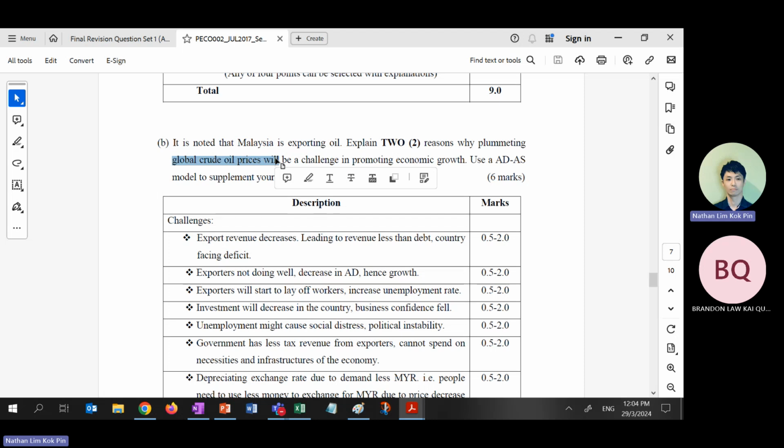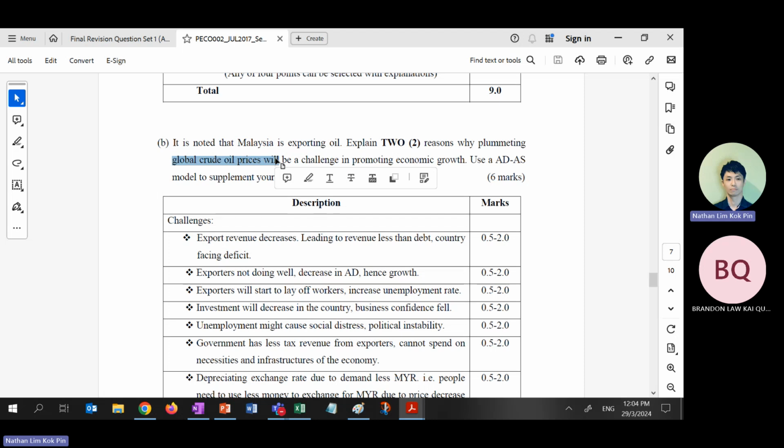No. You need to argue because revenue is equal to P times Q. When the oil price drops, the export revenue goes down. So from there, you start to talk about economic growth, and from there, you talk about exchange rates. Makes sense? Export revenue is the same as total revenue. It's still equal to P times Q, price times quantity. When price goes down, quantity remains the same or almost the same. The revenue goes down. Export revenue goes down.